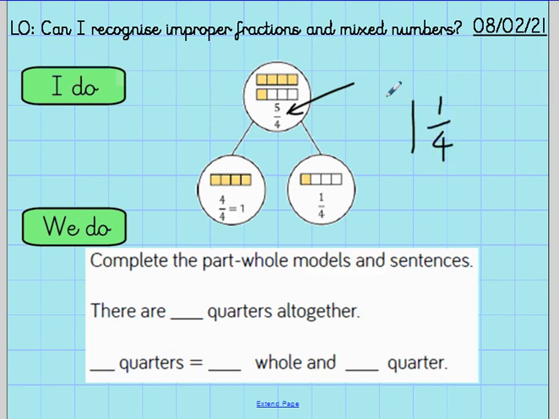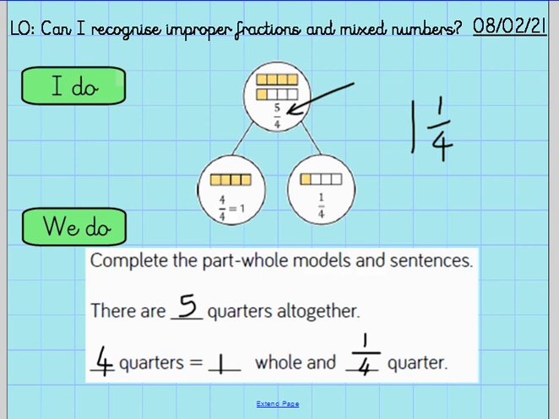So 1 whole and 1 quarter is equivalent to, or the same as, 5 quarters. So there are 5 quarters altogether. 4 quarters equals 1 whole, and we've got 1 quarter remaining.